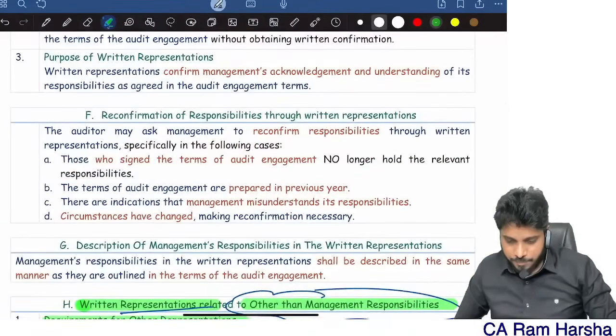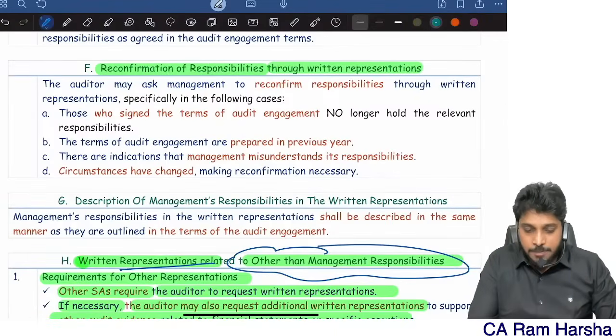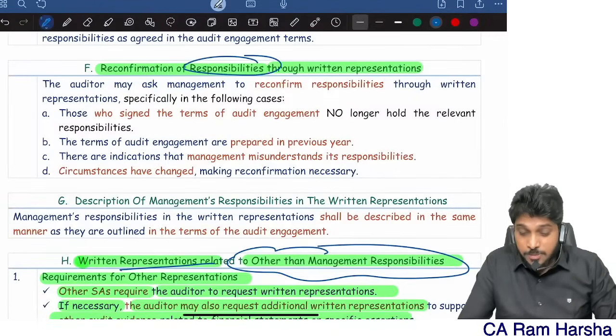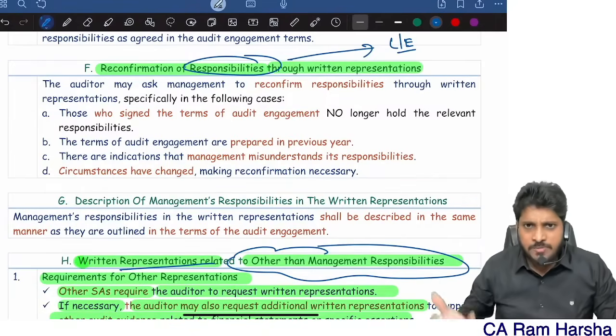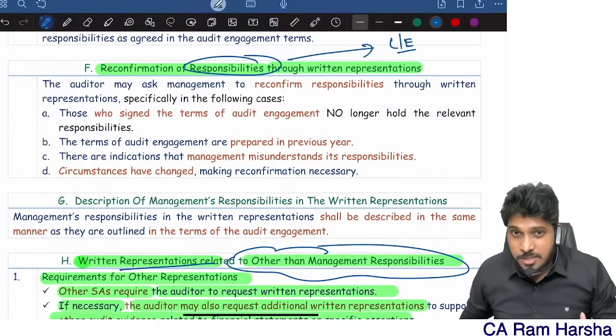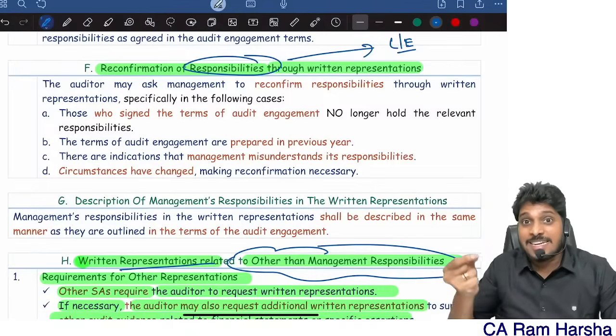Next, reconfirmation of responsibilities through written representation. Actually, management will accept responsibilities through the letter of engagement. But there are some cases where, through a written representation, we will once again get their reconfirmation.